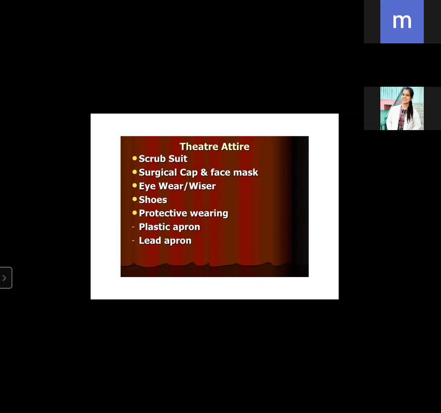What will be the OT attire, or the OT dress? What are the things we'll wear before going to the OT? The same story repeats, right? The same thing we have discussed earlier. The first will be the scrub suit. Before you enter into the OT, you have to wear the scrub suit. While hand washing, I said there are three zones, which we discussed in earlier classes: the restricted zone, semi-restricted zone.